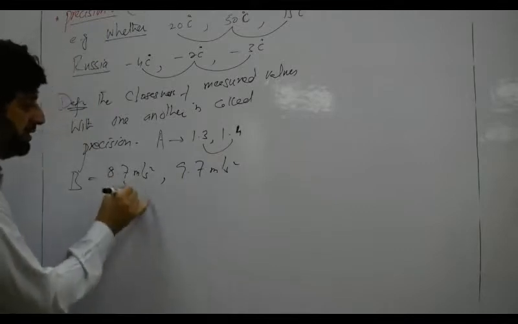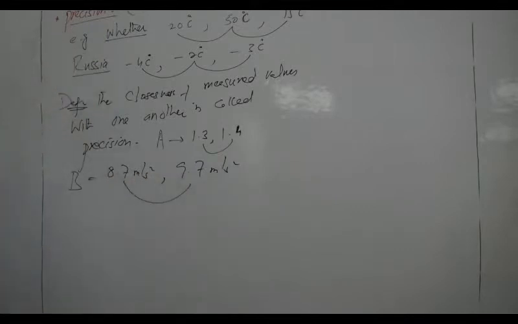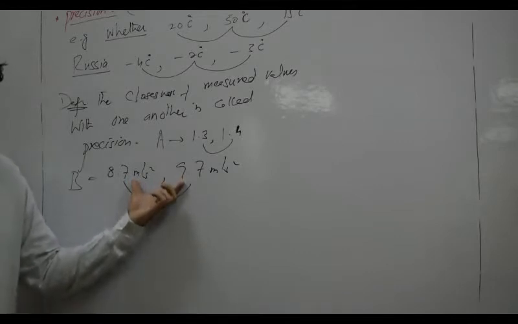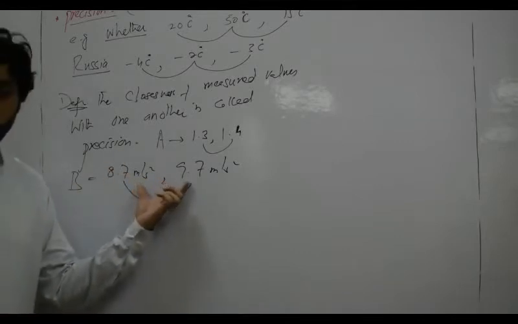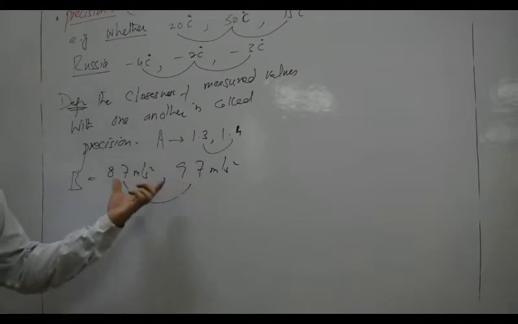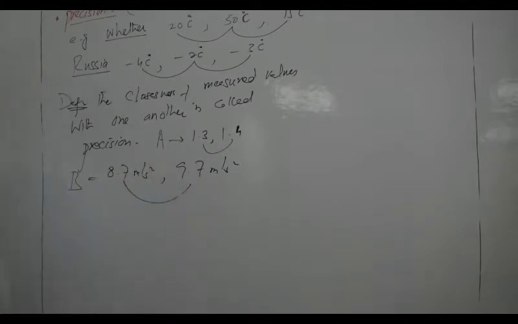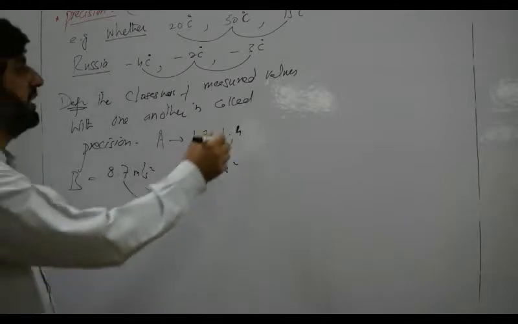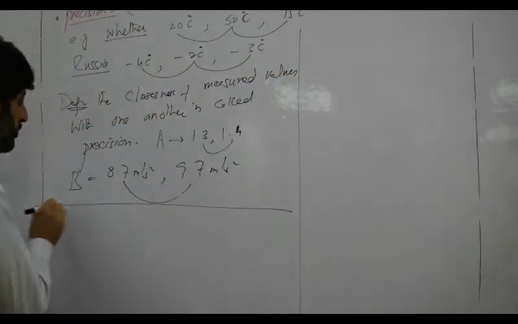So look at here. These readings are not consistent. This reading has a large difference from one another. So it means that these readings are not close. If they are not close, it means that the precision is very low. So precision means the readings are very close to one another. Precision means the readings are more consistent with one another. So that is called high precision.